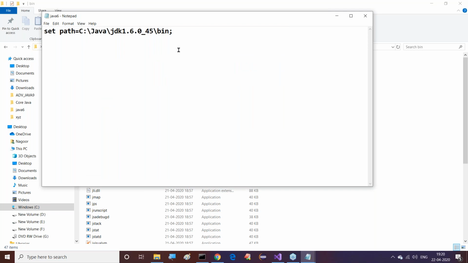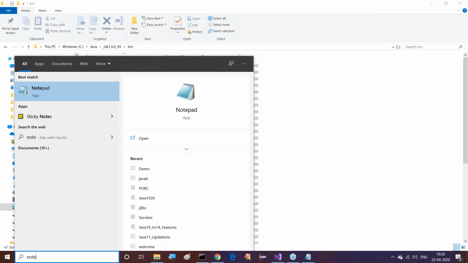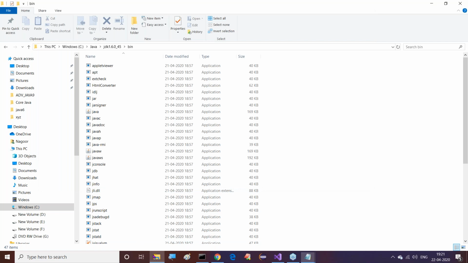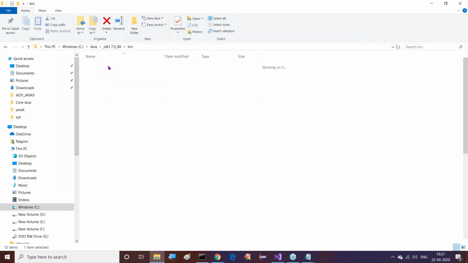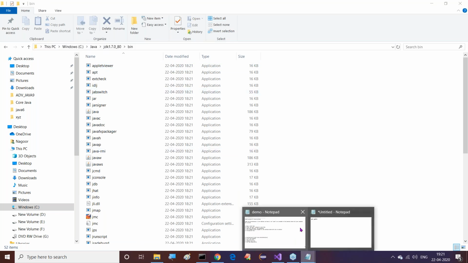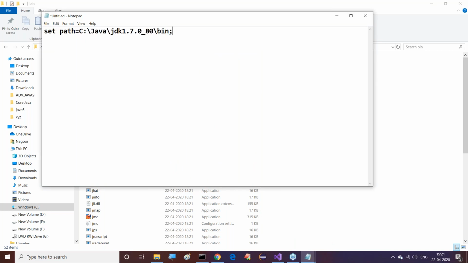Right, so this is Java 6.bat. I want to close this, not required. Now for the Java 6 version I provided one setup. Similarly, go to Notepad, open it. This time I want to provide Java 7. Set path is equal to, I'll go to C, Java, JDK 1.7.0 bin. Let me copy this, open the file, paste it, put a semicolon, and click on enter.